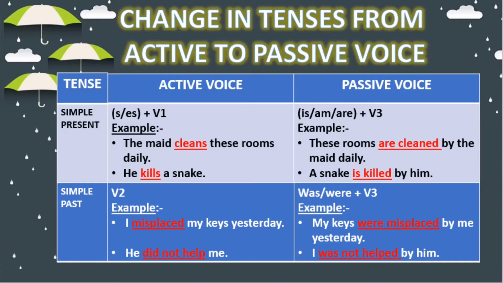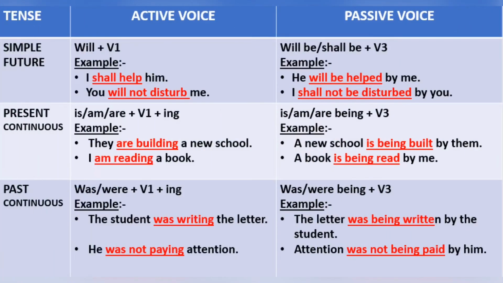Next, he did not help me. He is the subject, did not help is the verb, and me is the object. In passive voice, the sentence will be I was not helped by him. Next tense is simple future tense.